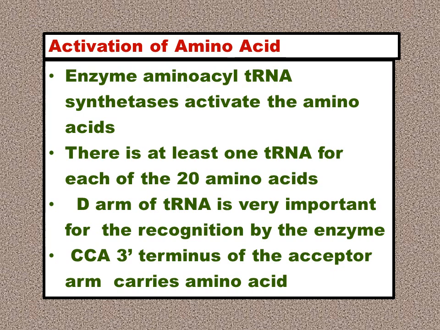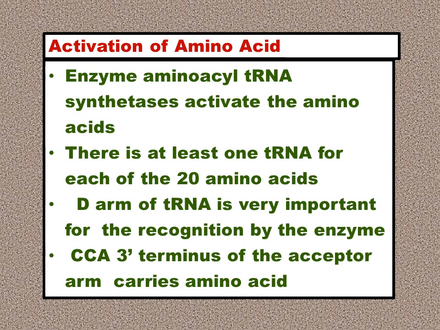There is at least 1 tRNA for each of the 20 amino acids. Approximately, if a number has to be quoted, about 31 tRNAs are present in eukaryotes for cytosolic protein synthesis. And in case of mitochondrial protein synthesis, that is protein synthesis in the mitochondria, about 22 tRNAs are approximately present. Now, the D arm of tRNA is very important for the recognition by the enzyme amino acyl tRNA synthetase. The CCA 3' end of the acceptor arm of the tRNA carries the amino acid.